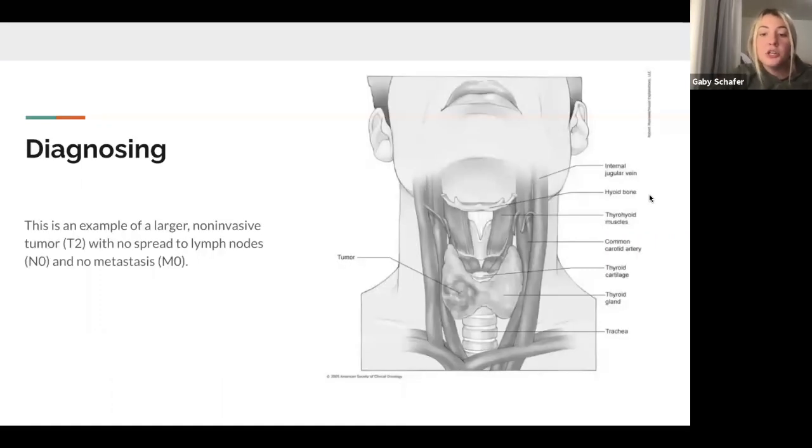This is an example of a larger non-invasive tumor, T2, with no spread to lymph nodes and no metastasis.